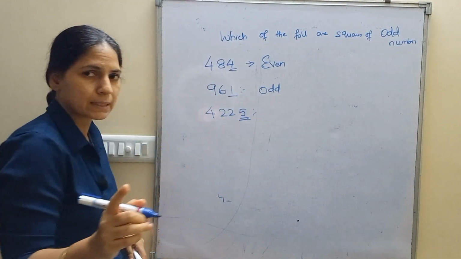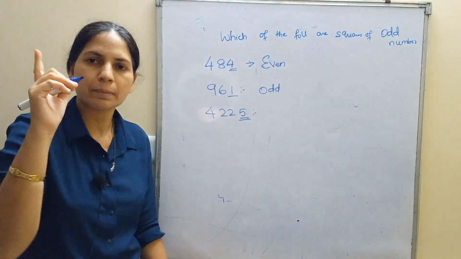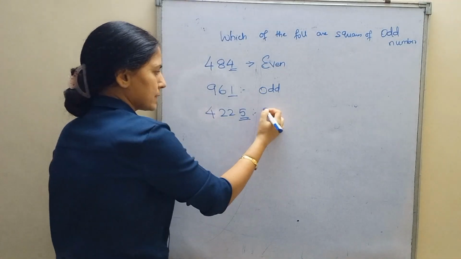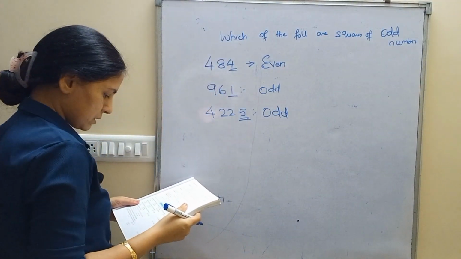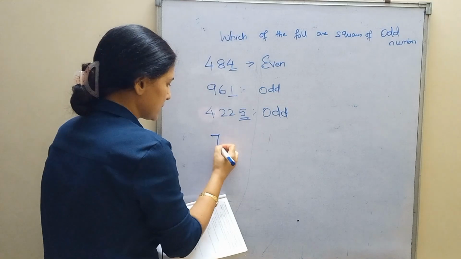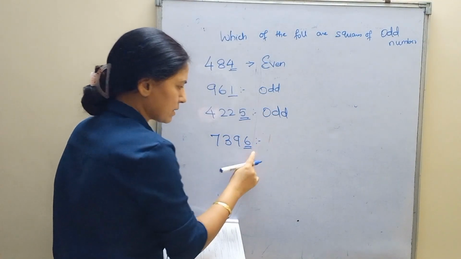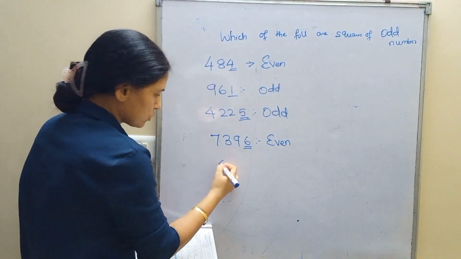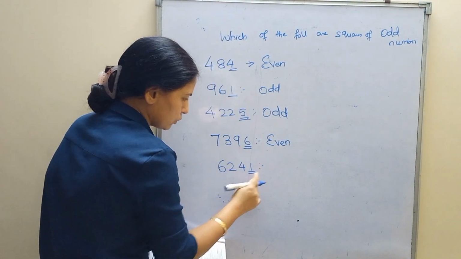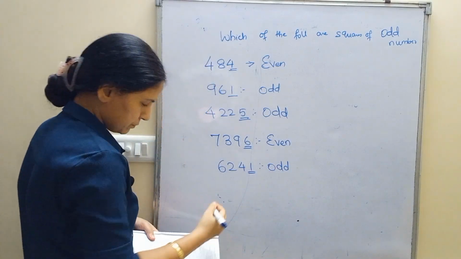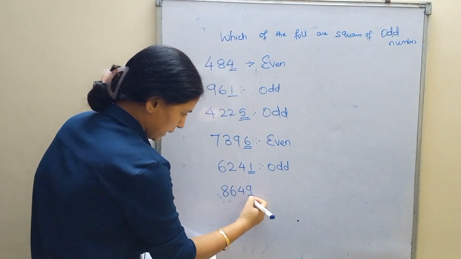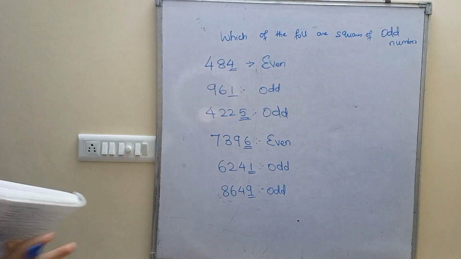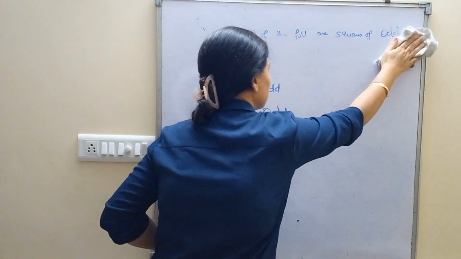A number that does not come in the table of 2 is called an odd number, and a number that comes in the table of 2 is called an even number. 5 does not come in the table of 2, so it is an odd number. Next is 7396. 6 appears in the table of 2, so this is even. 6241, 1 is an odd digit, so odd. 8649, odd. Simple. 1 mark, straight in the pocket.